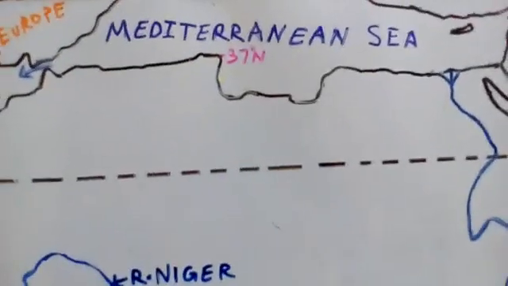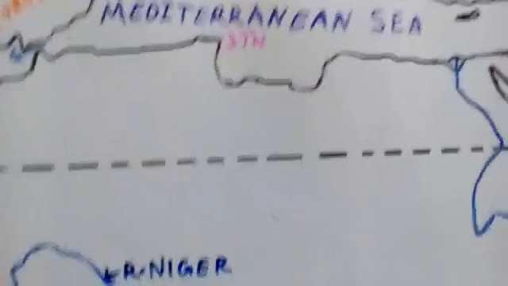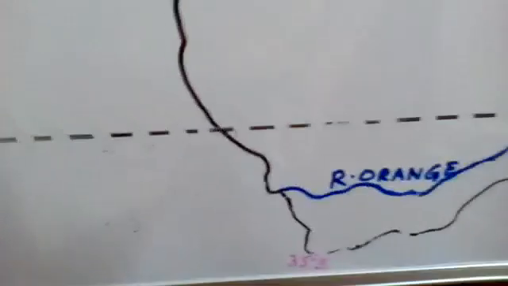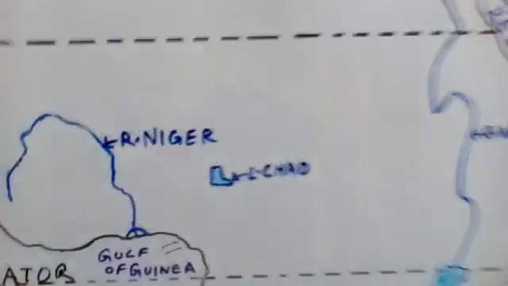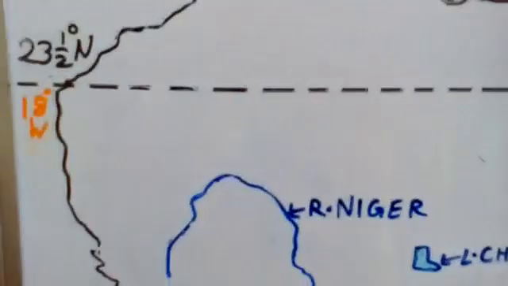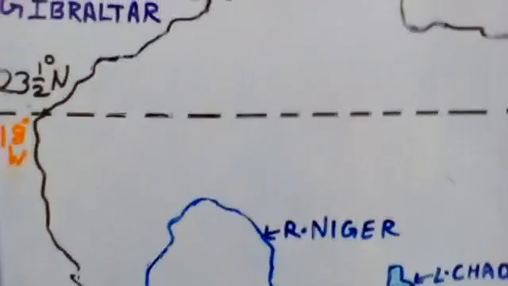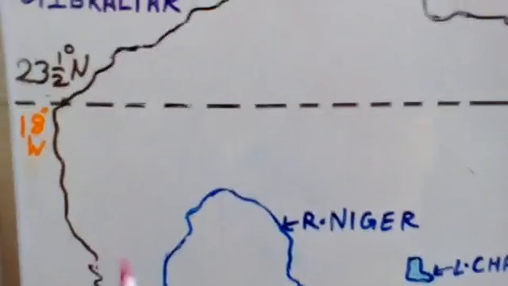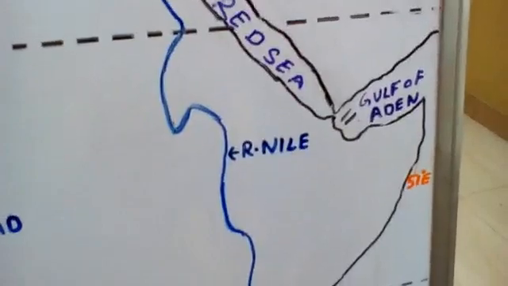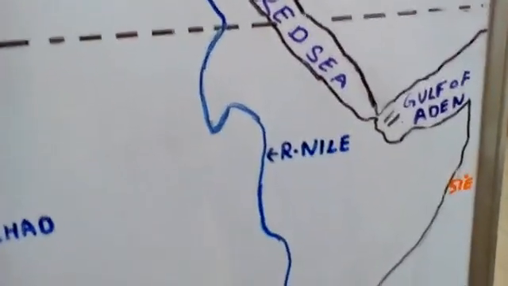Now let us learn about the latitudinal extent and the longitudinal extent of Africa. The latitudinal extent is your 37 degrees north, and the lower end, that is your 35 degrees south. Then we are coming on to our longitudinal extent, that is your 18 degrees west. In some places you will find 17 degrees, 17 and 18 degrees. So the best one to learn is your 18 degrees. And here, the eastern side extent, you have 51 degrees east longitudinal extent.